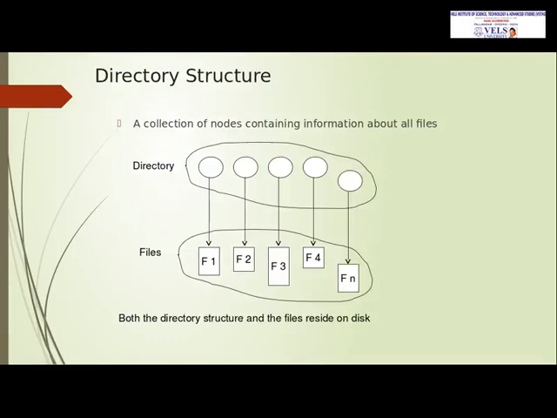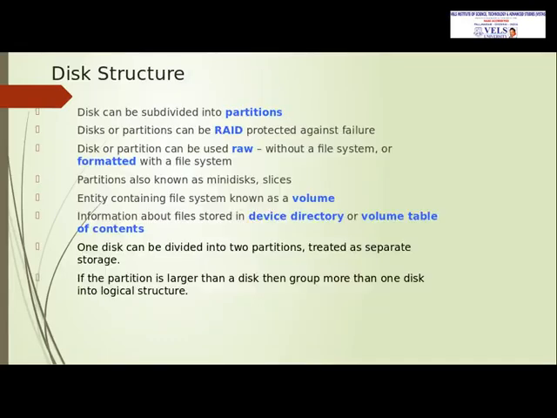The directory has some nodes, and each directory has files, and both the directory structure and the files reside in the secondary storage. The disk structure: a disk can be divided into partitions. They are protected by RAID failover, and a partition can be used raw, with or without a format.